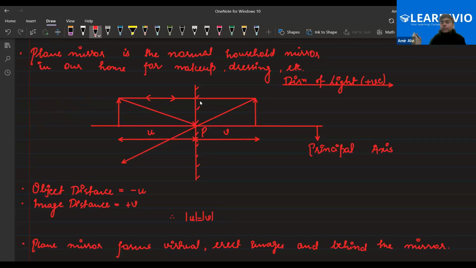There is no catch at the surface. Clear? Okay. Yes, sir. It would be 0 degree.